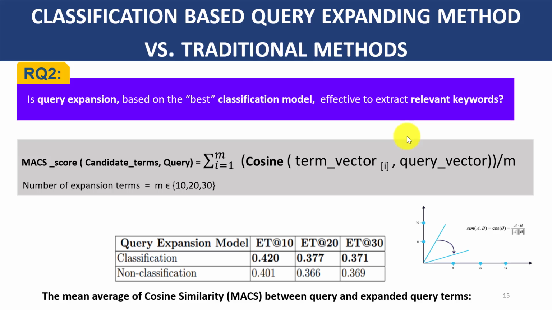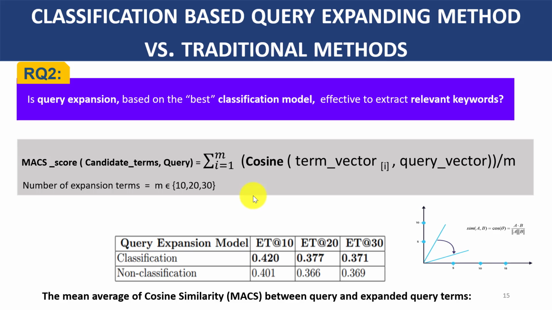For assessing expanded term quality, we compared the performance of our proposed classification-based query expansion method against the traditional query expansion method. We calculated the mean average of cosine similarity between query and expanded query terms to assess the performance of the proposed approach.